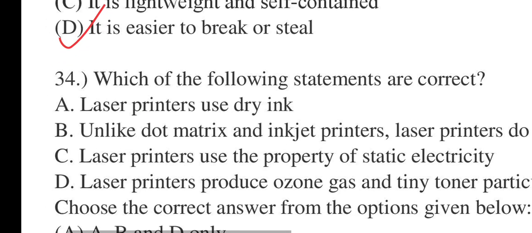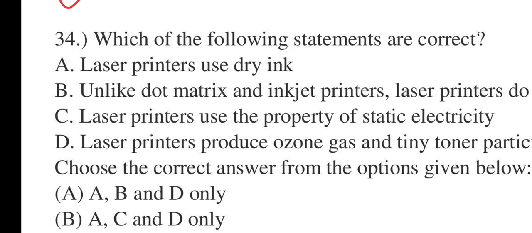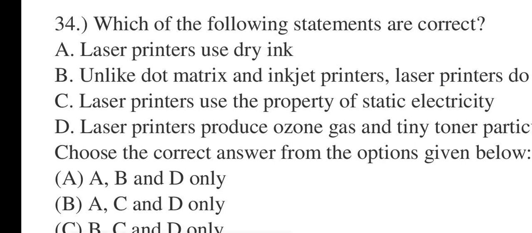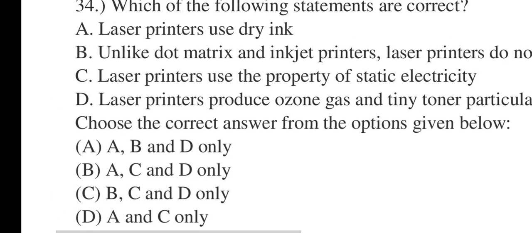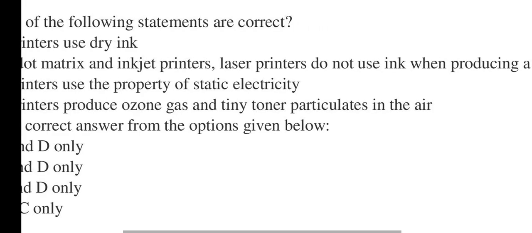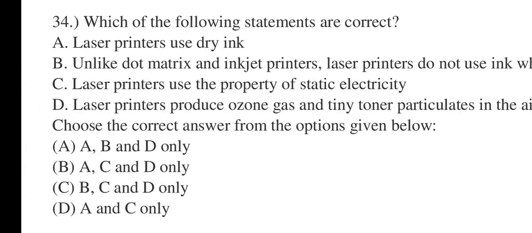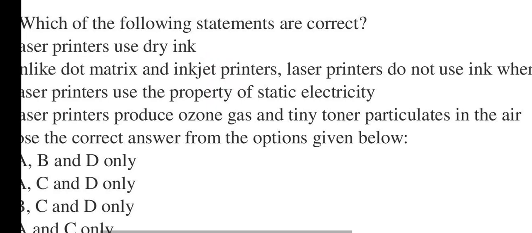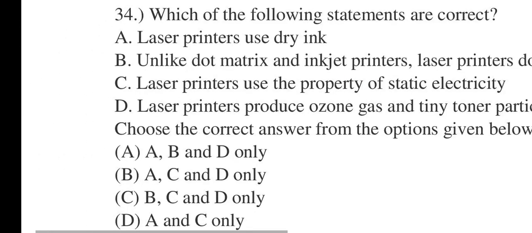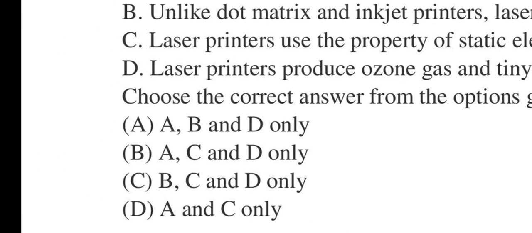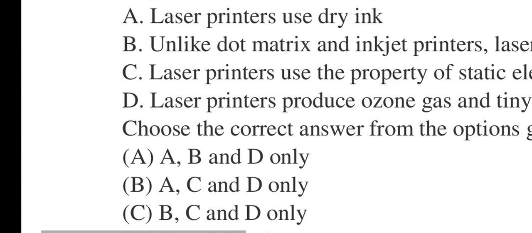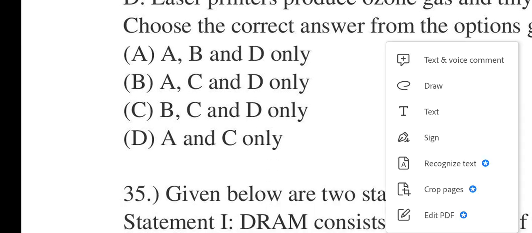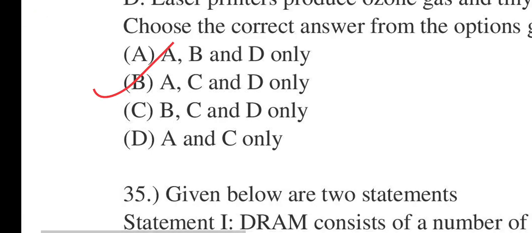34 says, which of the following statements are correct? A, laser printers use drying. B, unlike dot matrix and inkjet printers, laser printers do not use ink when producing a document. C says laser printers use the property of static electricity. D, laser printers produce ozone gas and tiny toner particulates in the air. Choose the correct answer from the options given below. A, B, D; A, C, D; B, C, D; A, C. 34. Correct option will be A, C and D only.